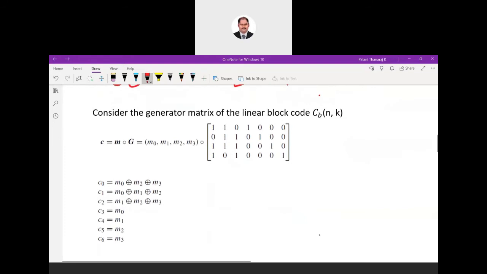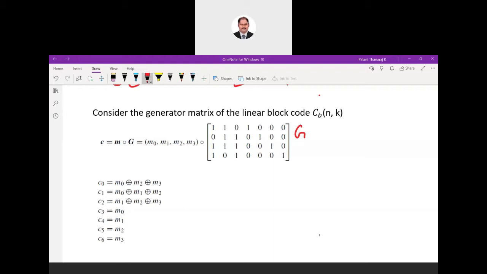So we'll take a particular G matrix. For a system, the generator matrix has to be predefined. Just tell me, looking at this G matrix, how the block of data is placed. Observe the matrix. This is the G matrix.